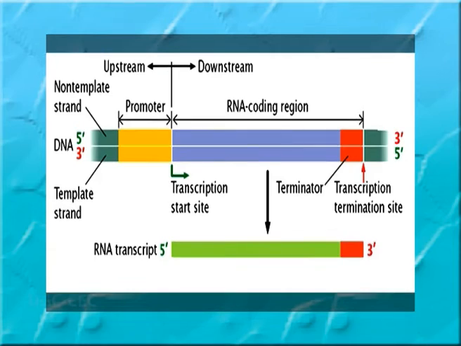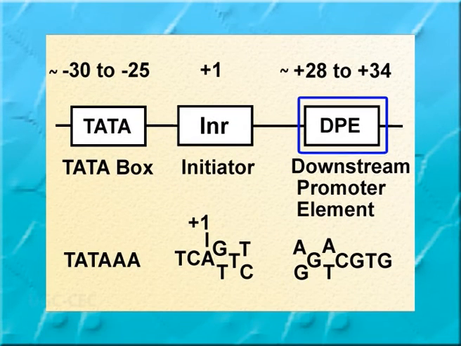We have seen that the position of both prokaryotic and eukaryotic promoters is relatively conserved and is located upstream of the transcription unit. However, in some genes, the promoter may be present downstream of the transcription start site and within the transcription unit itself, and is called downstream promoters or downstream promoter elements, DPE.